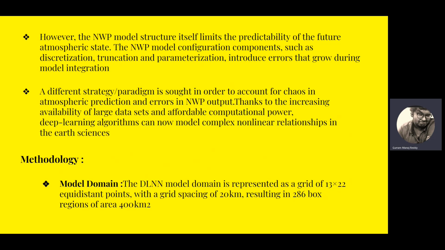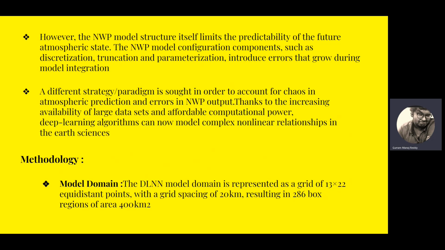So how do we exactly do this? First, let me introduce the methodology. In methodology, first we have to know what a model domain is. Basically it is a grid or an area where you want to predict the thunderstorm.